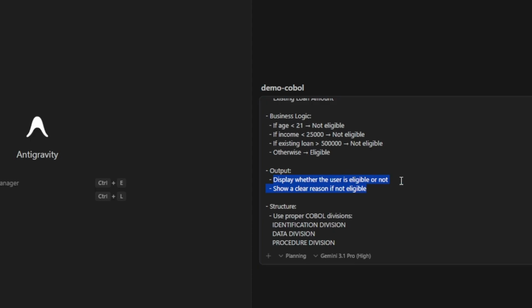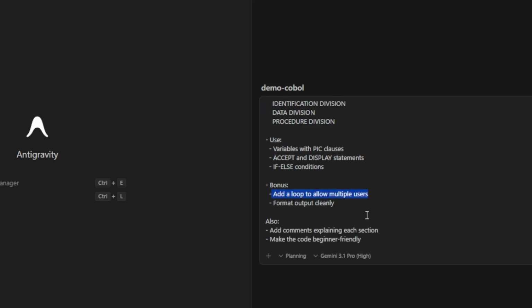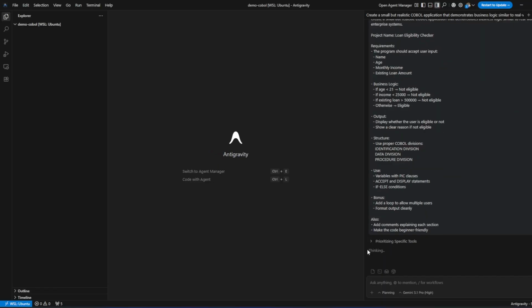Display whether the user is eligible or not. Show a clear reason if not eligible. We have also given the structure. I don't think this is super necessary, but good to have. Overall, it's a pretty basic, simple COBOL application that anyone can build in 30 minutes. Let's see how AI does with this prompt. Generating. Now we wait.